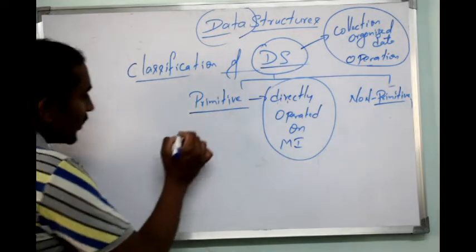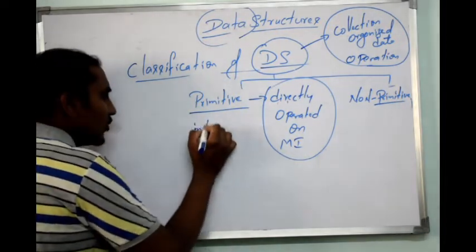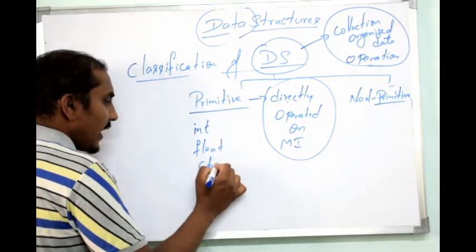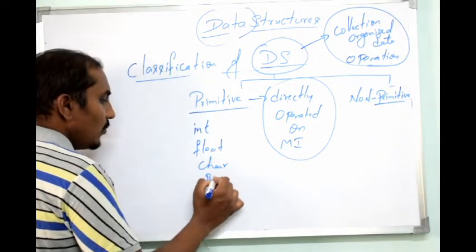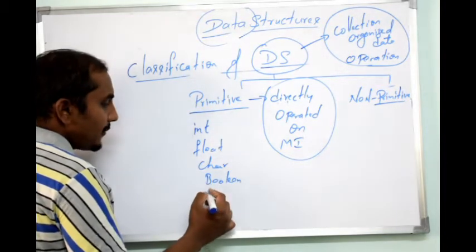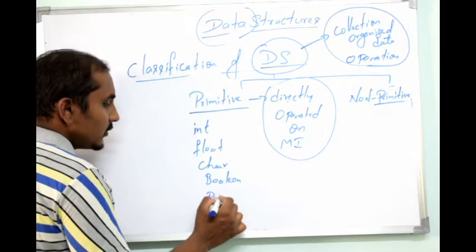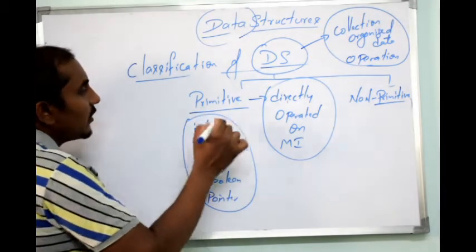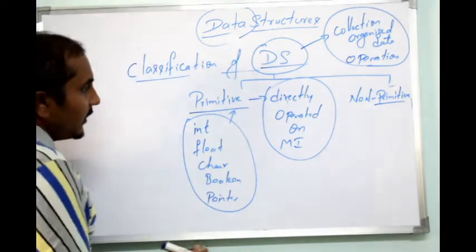For example, whatever data we have discussed till now, which is integer, float, character, boolean, and pointers, and other things, double, long, everything will come under primitive data structure.